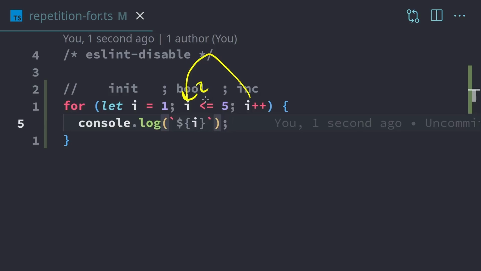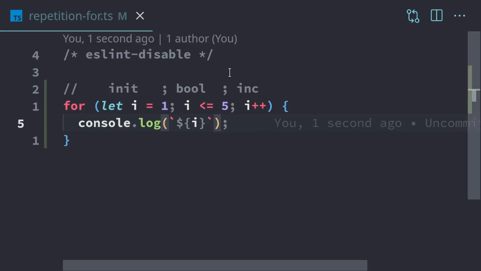So I will be 2, and 2 is, again, less than or equal to 5. That'll be true, and we'll keep going. So it's going to print 1 to 5 on the terminal, because once I is equal to 5, on the next iteration, I is going to be incremented to 6, then this will evaluate to false, and then we're going to exit out of the loop.